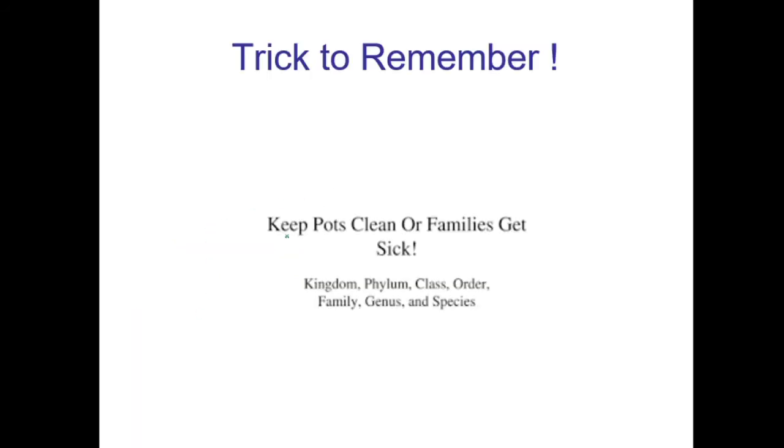For that we have a shortcut. You have to keep this sentence in mind: Keep pots clean, or families get sick. Keep means kingdom, pots means phylum, clean means class, or means order, families means family, get means genus, and sick means species.